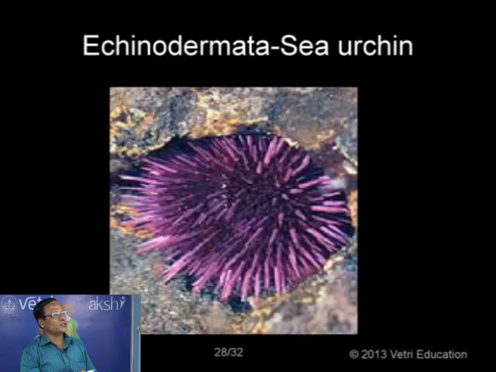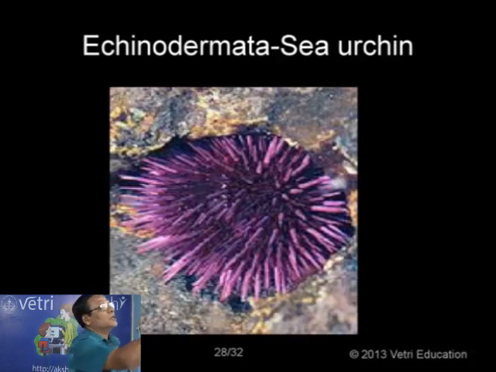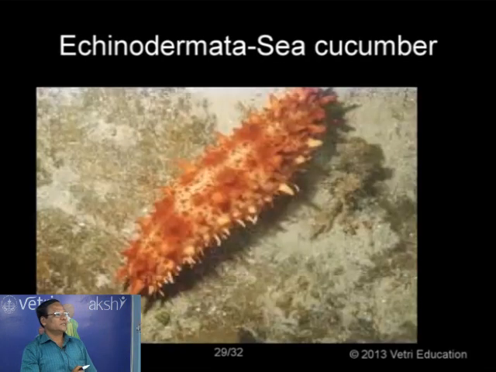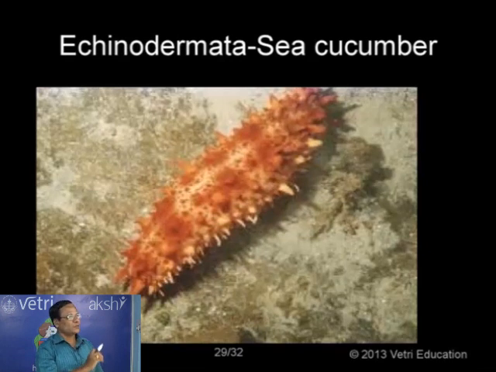Now this is sea urchin, Salmacia bicolor. This is the one having the Aristotle's lantern, the masticatory structure found in its mouth. Sea urchin, Echinodermata. And now this is what is called gigantic caterpillar, a gigantic earthworm or the fat worm, with an elongated body, the sea cucumber.